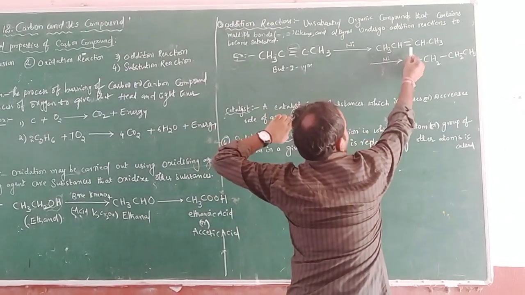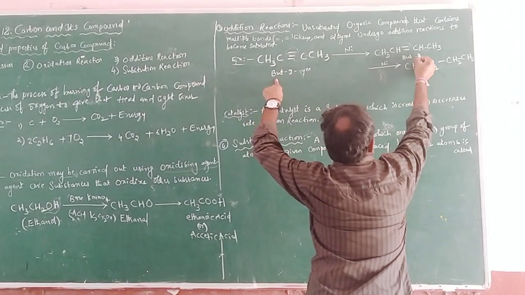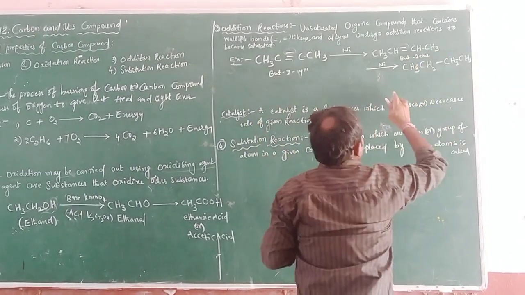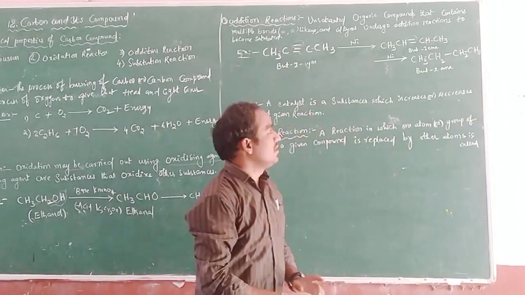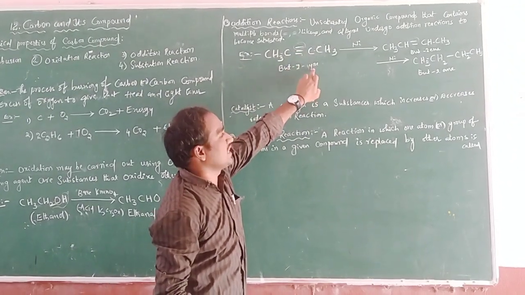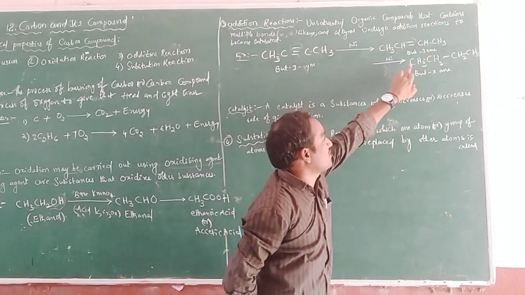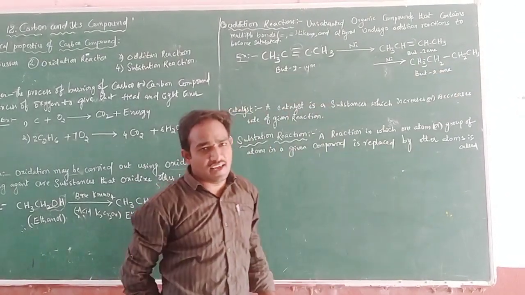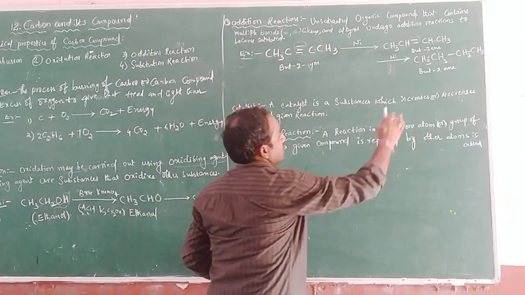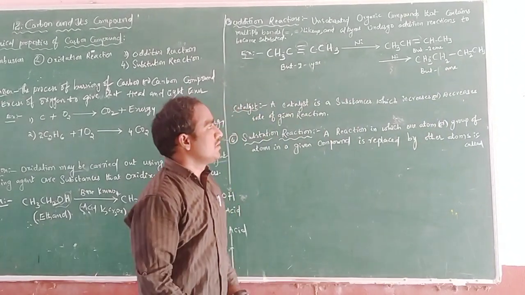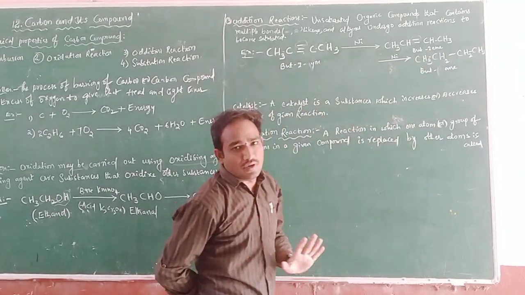So here the carbon has which bond? We have a double bond, so that is but-2-ene. And then it is but-2-ane. Because if it is a carbon triple bond, that is yne. If it is a carbon double bond, that is ene. If it is a carbon single bond, that is ane. So it is a process of but-2-ene to butane, simply butane. Here but-2-yne, but-2-ene, butane.